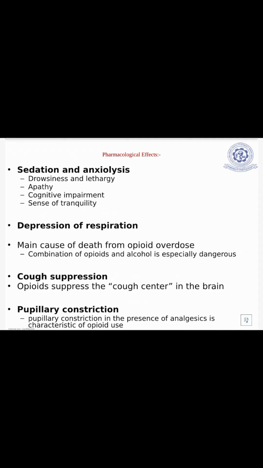Third pharmacological effect is cough suppression. Opioids suppress the cough centers in the brain. Fourth one is pupillary constriction. Pupillary constriction in the presence of analgesia is characteristic of a good opioid.